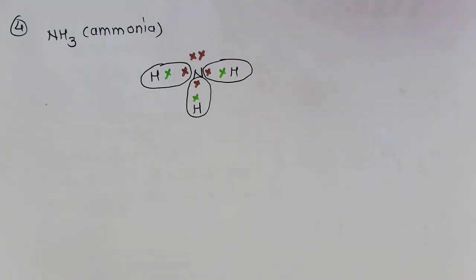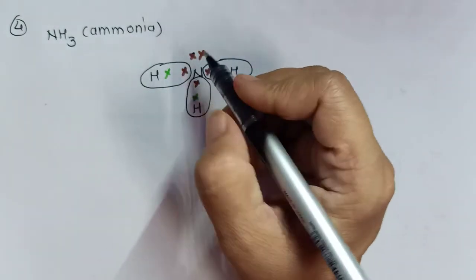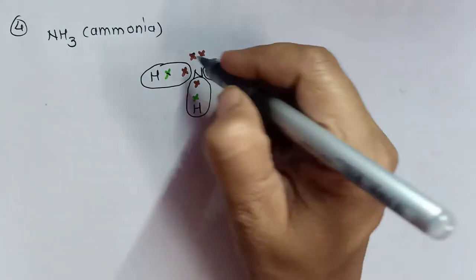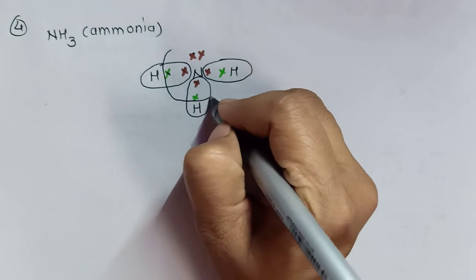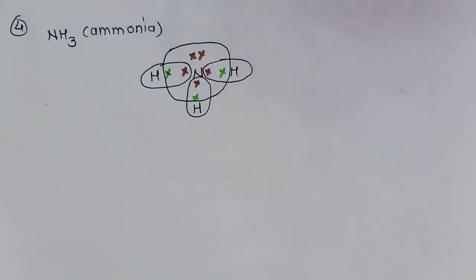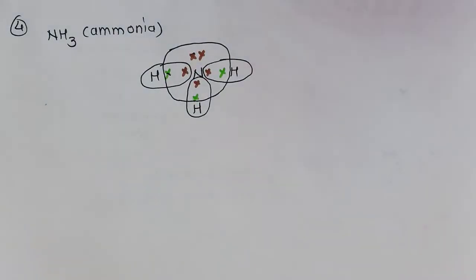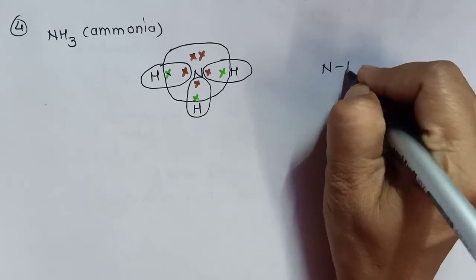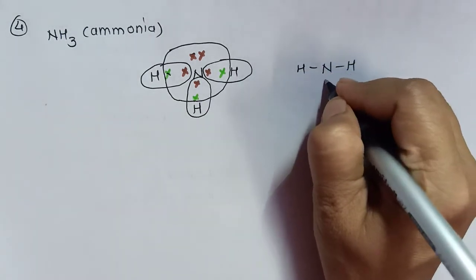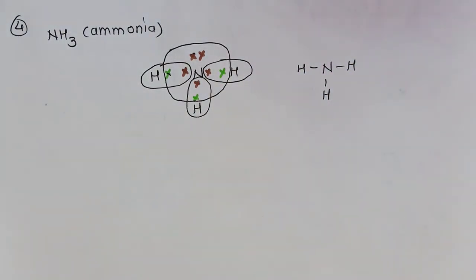Okay. Now what about nitrogen? It has 5 electrons plus it will share 3 electrons, one with each hydrogen atom. Now just count the number of electrons in the circle of nitrogen. They are 8, indicating the octet of nitrogen is complete. So let us draw the bonds here. So there will be 3 bonds in a molecule of ammonia.